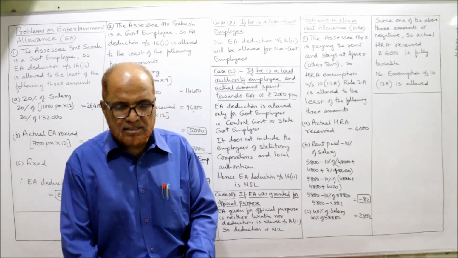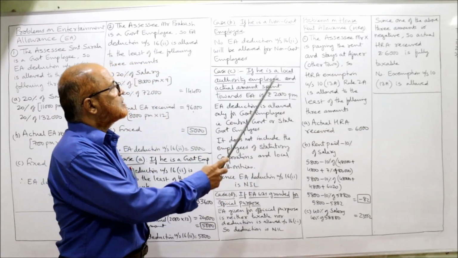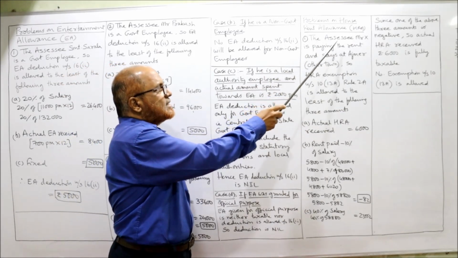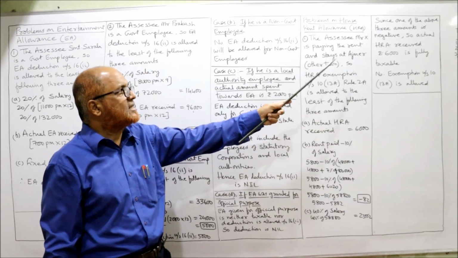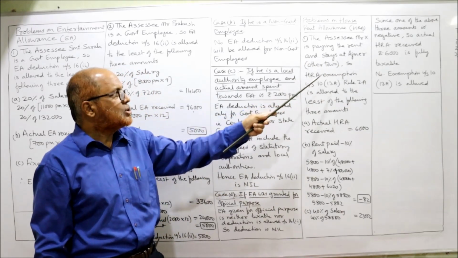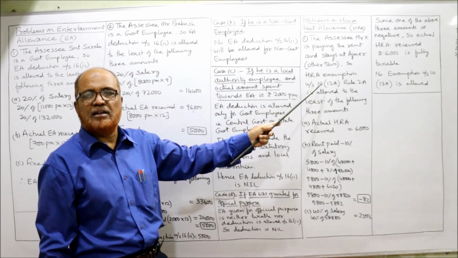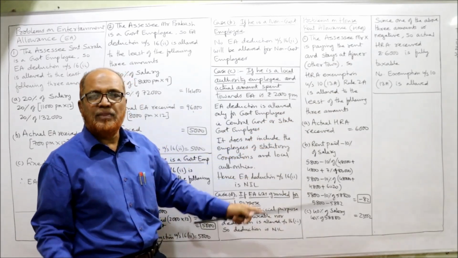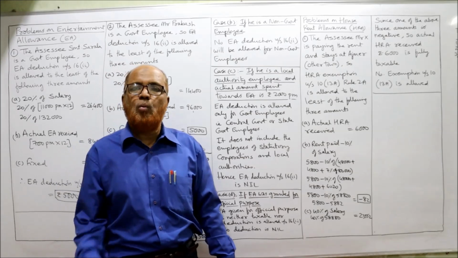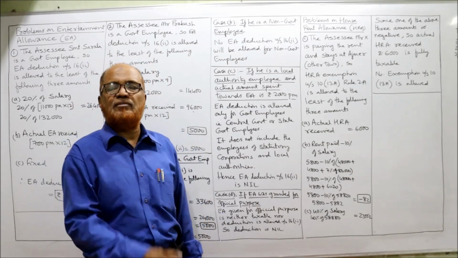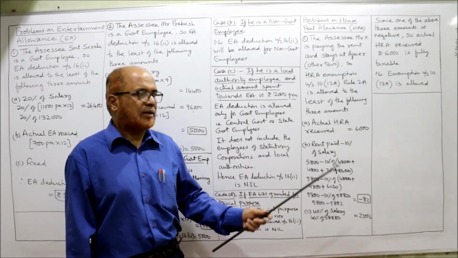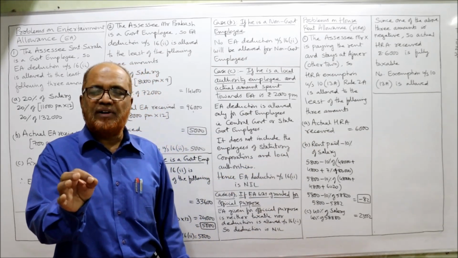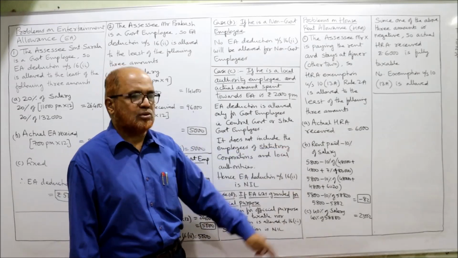So HRA is exempted to the least of the following 3 amounts. Here, problems on house rent allowance. So HRA exemption under section 10(13A) rule 2A is allowed to the least of the following 3 amounts. Now you have to remember the provisions. What are the 3 amounts? Least of the 3 we have to take. First one, actual HRA receipt. In the problem itself it is given, actual HRA receipt 6,000.